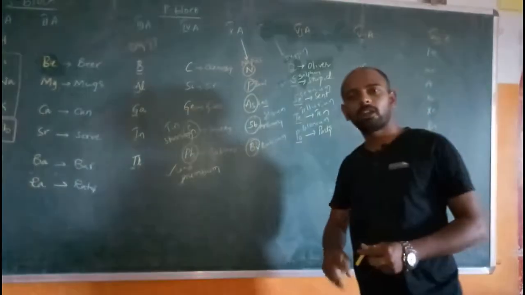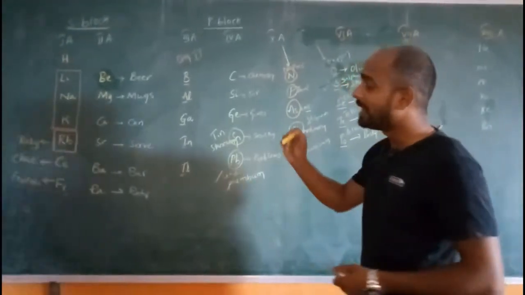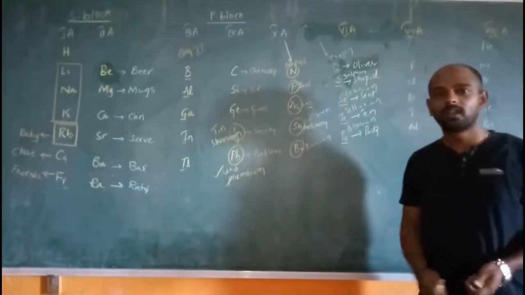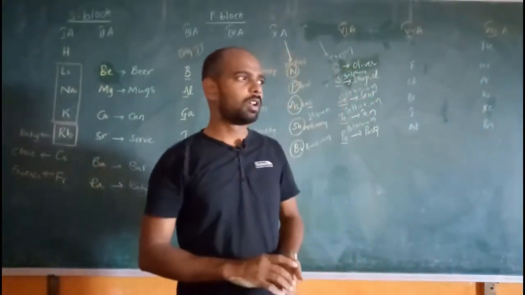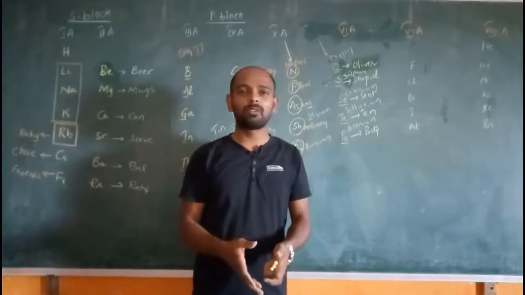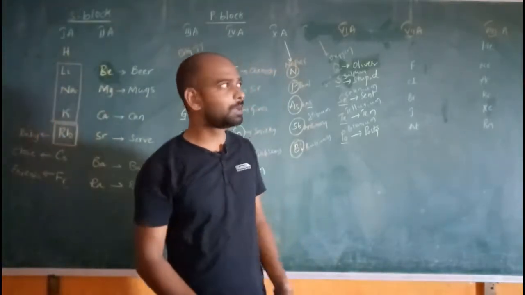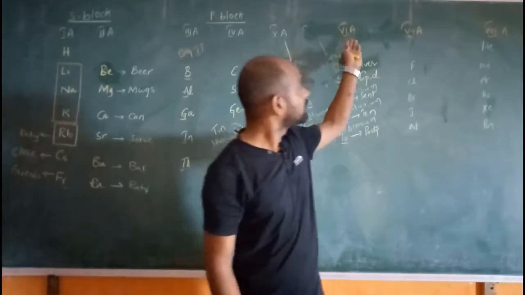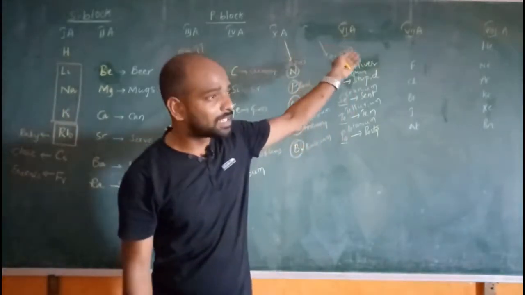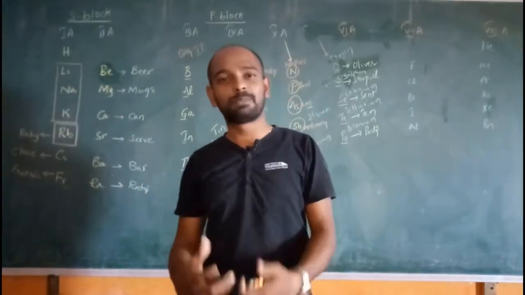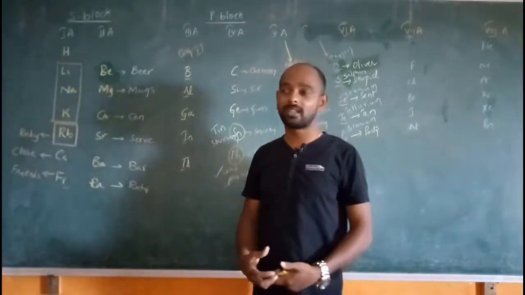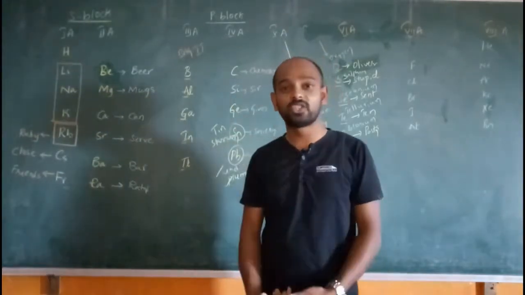And one more thing you have to remember the most is the names of groups. Here, the 1A group elements have a special name, and so do the 2A group elements. Similarly the 3A, 4A, 5A, 6A, 7A and 8A group elements all have some sort of special names based upon their characteristics, based upon their origination, like that.